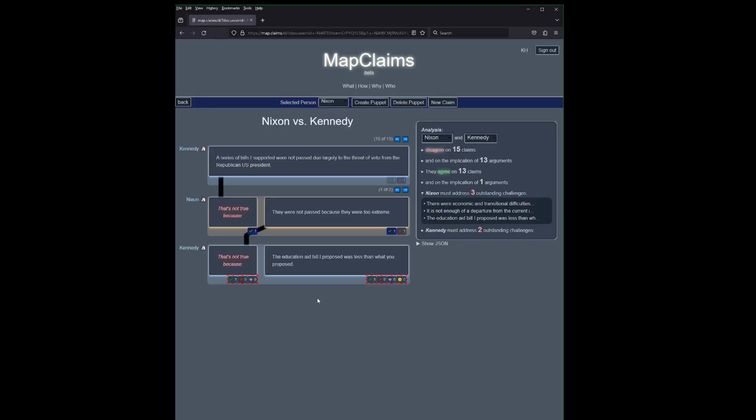So would Nixon say it's untrue that Kennedy's spending bill was less expensive, or would he argue that it was too extreme nonetheless? I don't know. Needs to be addressed. Now let's have a look at what points Kennedy left hanging.